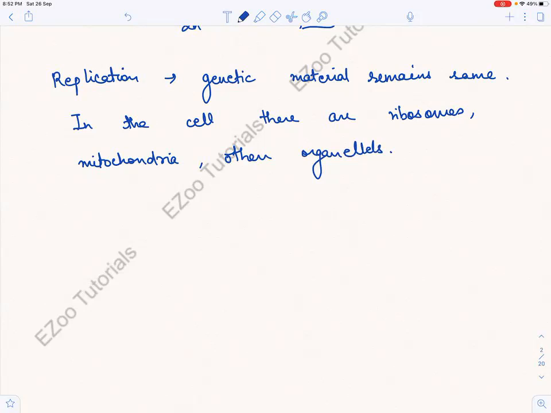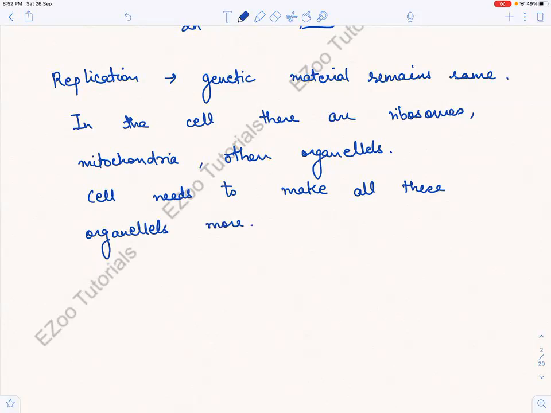So what the cell needs to do? The cell needs to have more organelles, right? The cell needs to make all these organelles more, right?